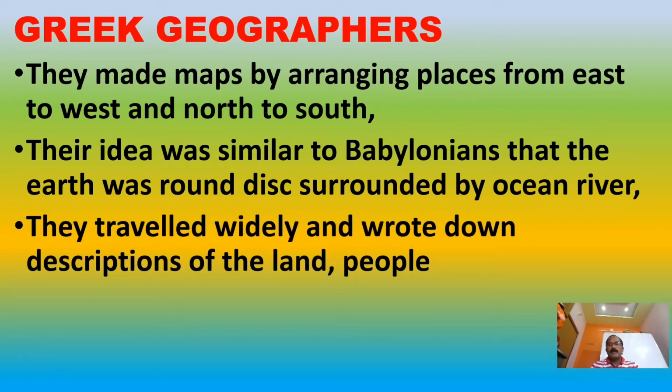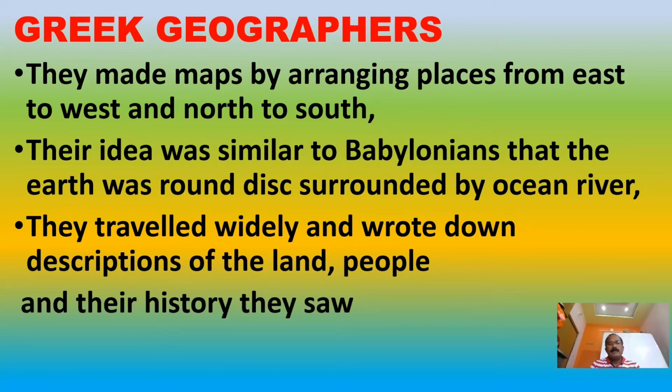The Greek geographers traveled widely in the world, saw many things, listened to many things, and wrote down all these descriptions in books: about the land, the people, the places, and their history.